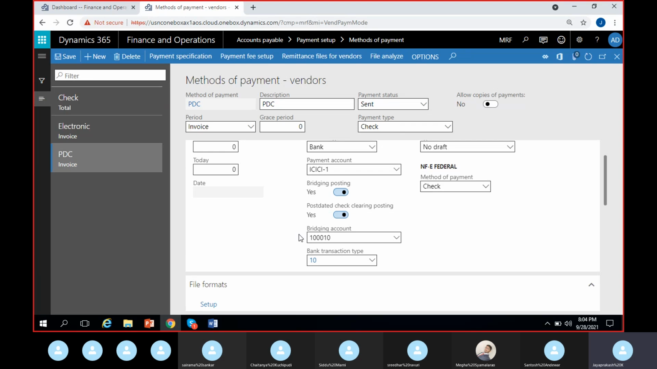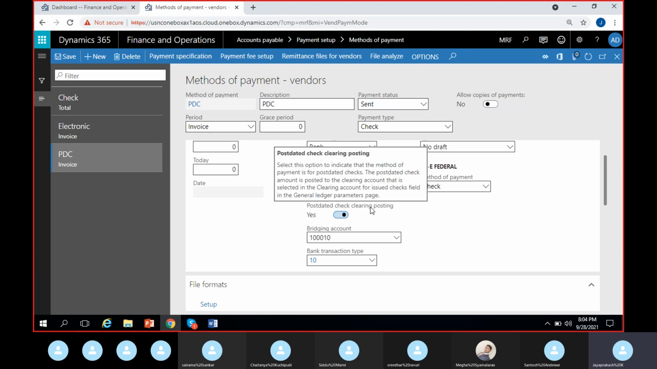So in that post-dated check process, if the system has to pick this bridging account, you have to definitely give that account here in the bridging account for the PDC. So mostly for PDC or any other type of bridging methods of payment, we use this bridging posting. Enable this and this account will be enabled, and you can give the account number here. Then this is for clearing the post-dated checks. So, post-dated check clearing posting.